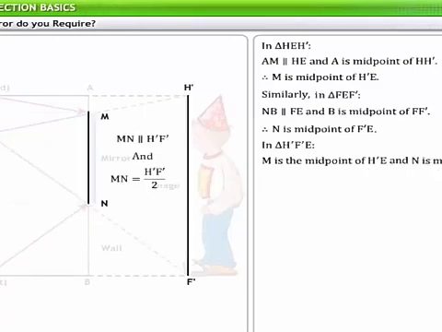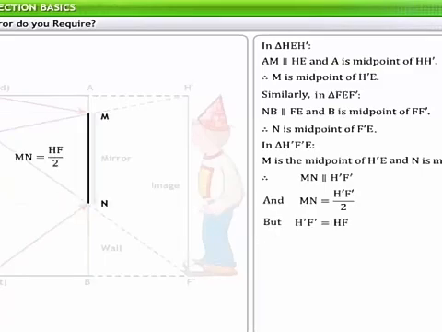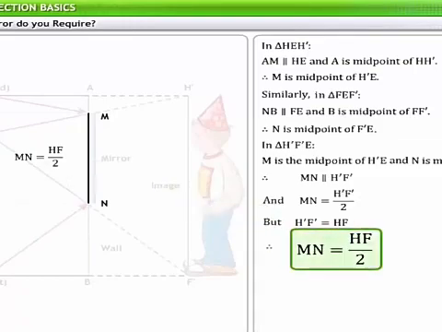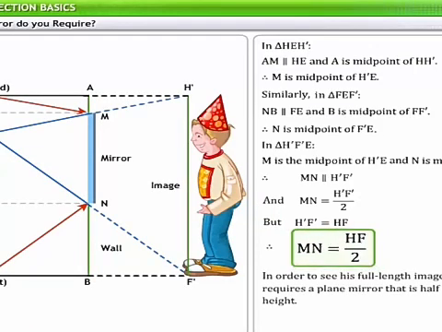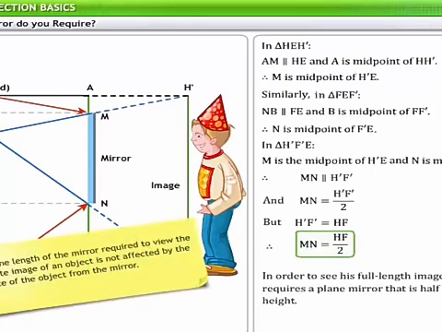Therefore, MN is parallel to and half of H'F'. But H'F' is equal to HF. Therefore, MN is equal to half of HF. Thus, in order to see his full-length image, a person requires a plane mirror that is half his own height. Therefore, to view the complete image of an object, you need a mirror that is at least half the height of the object.